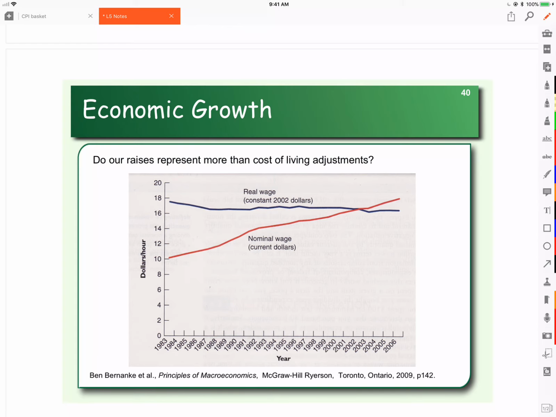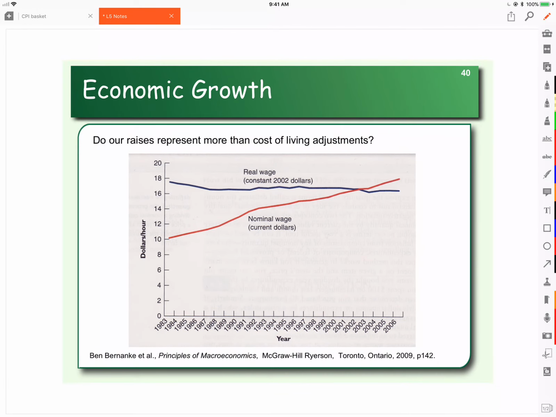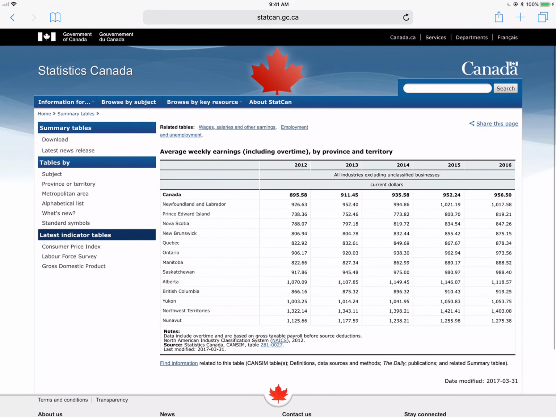We can actually look at earnings by province as we're talking about earnings here. So what province do you think has higher earnings? While we're on the topic of earnings, let's just take a look here. Here you can see the average weekly earnings by province, and 2016 is that far right column. And so you can see in Alberta, the average income, we make about $1,100 a week. So the income in Alberta is much higher than it is in other provinces.